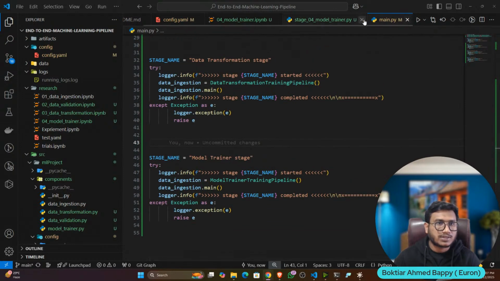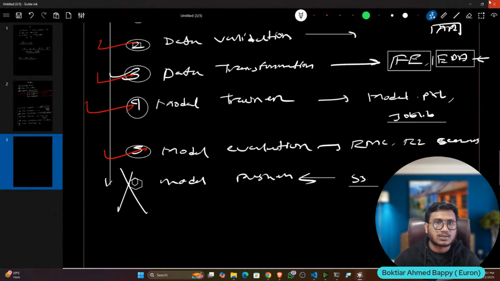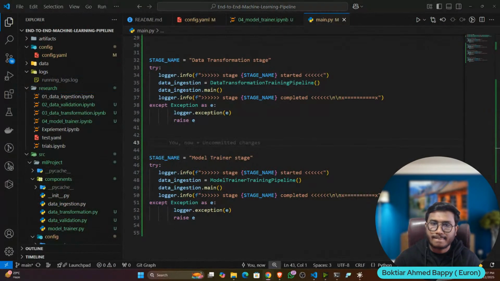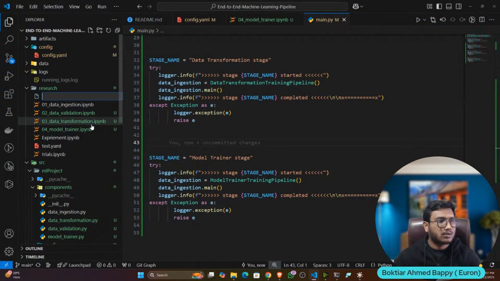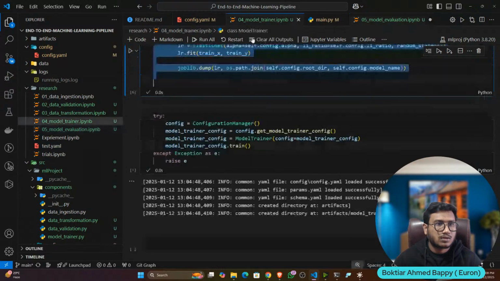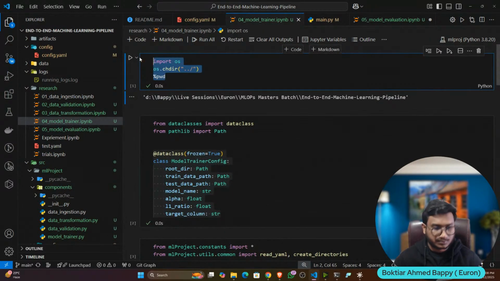Okay, so now it's done. Now let's try to create the last one, my model evaluation, this one. So again, I'll do it quickly. So inside research, I'll create a file called model evaluation. Again, I will get back to my project working directory.